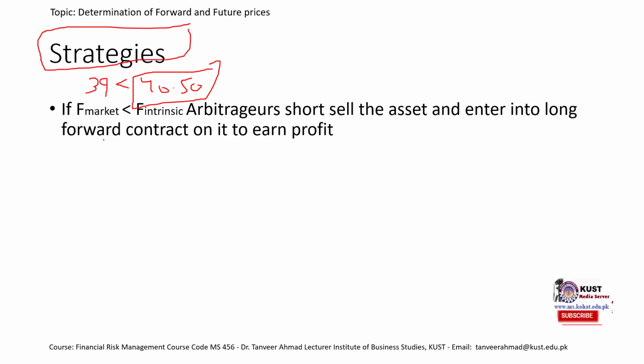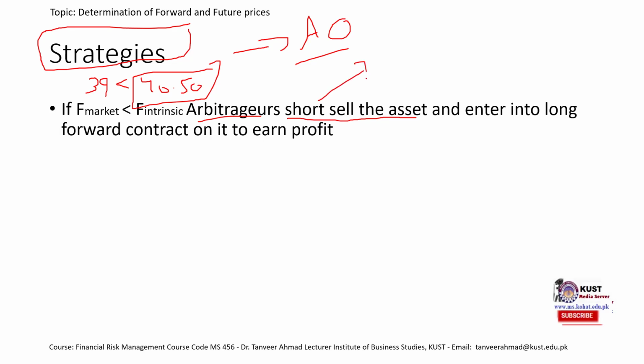Okay, so what do we do if forward market is less than forward intrinsic? We clearly know there is an arbitrage opportunity, that is for sure. Remember, it isn't equal. If forward market was equal to forward intrinsic, we would not have an arbitrage opportunity, but in this case we clearly have an arbitrage opportunity. So what do we do? How do we earn profit? For arbitrager, they would short the asset.